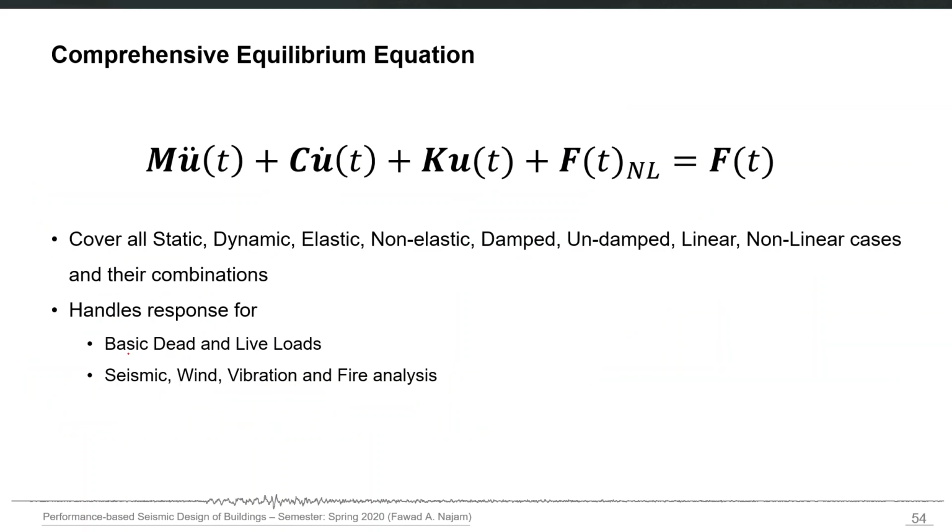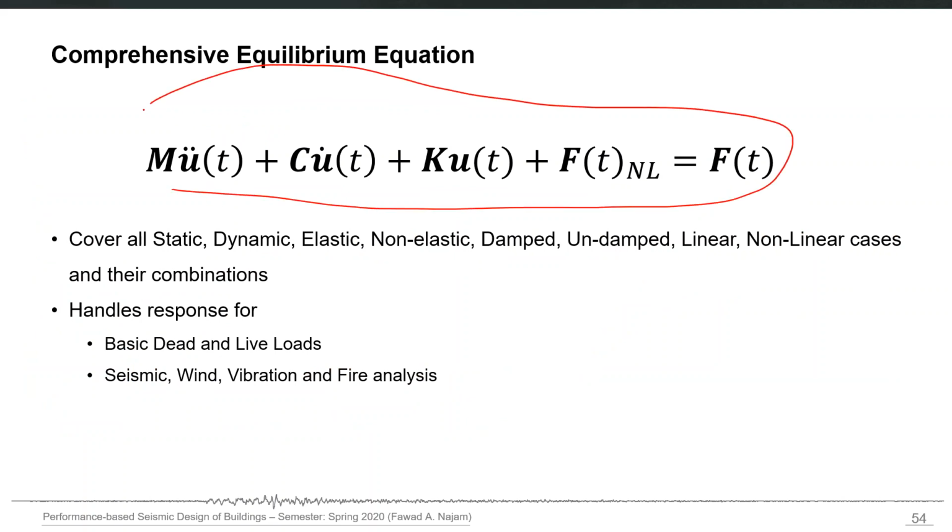So this is the most comprehensive equilibrium equation for nonlinear dynamic analysis. It covers everything. If you ignore these two things, it will become nonlinear static analysis. If you ignore this quantity, it will become linear analysis. So it considers everything: linear, nonlinear, static, dynamic. So this is the most comprehensive equation.